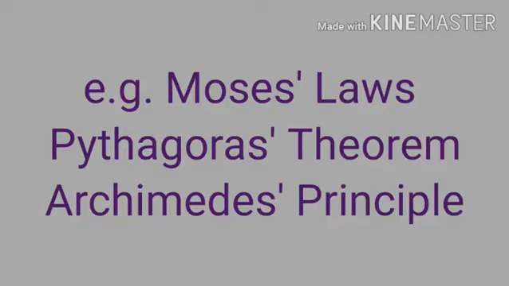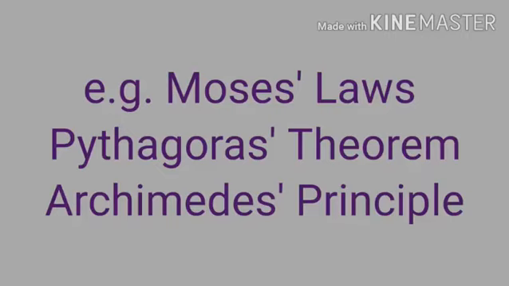These words, Moses, Pythagoras, Archimedes, are classical names, and these words are ending in s. So you need not add s double time, you will write only an apostrophe. First of all you will write Moses, and after that you will add an apostrophe. First of all you will write Pythagoras and you will add only an apostrophe to show the possession of this noun.